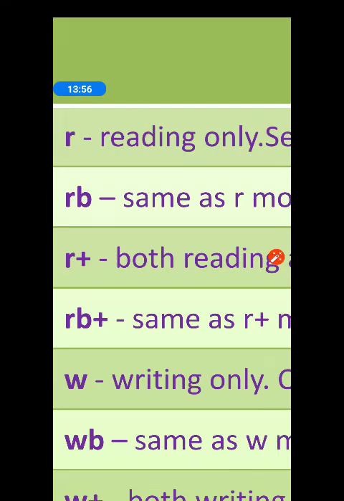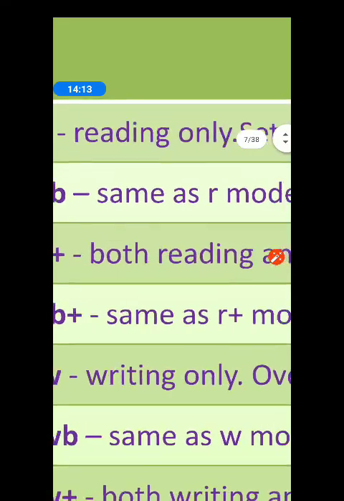For small r, give a dash and write read only. You are opening the file only for the reading purpose. You cannot write onto it. Okay. RB. Please note down RB.